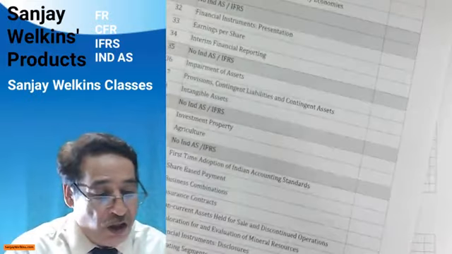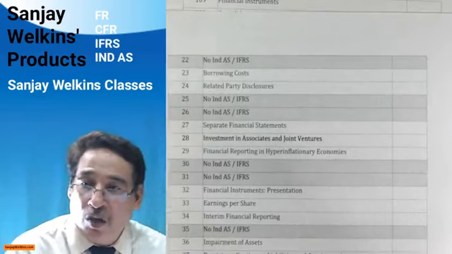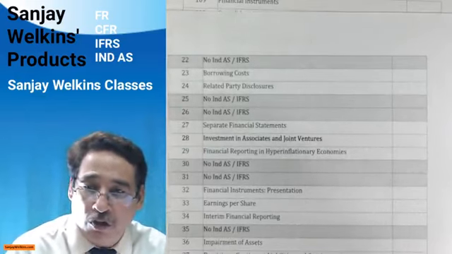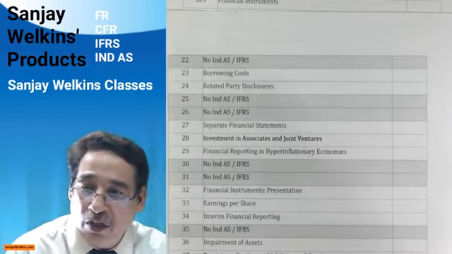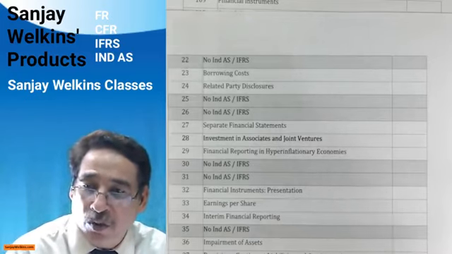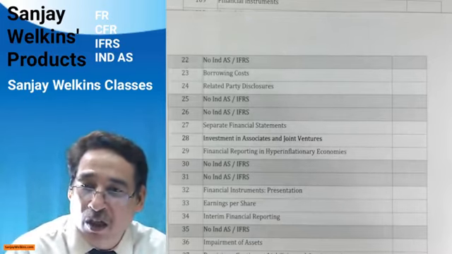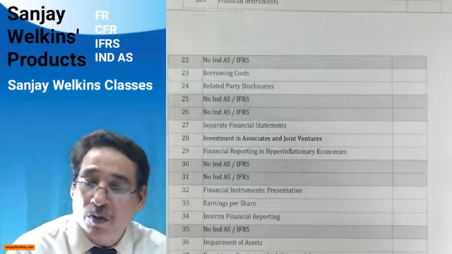In the second sheet, here it starts. First of all, we have IND AS 22, but I have written blank. That means it is reflected through a shaded area, which should give you a clue that right now there is no IND AS or, for that matter, any IFRS by the name of 22. Similarly, IND AS 23 deals with borrowing cost, then 24 related party disclosures, but 25 and 26 presently have no IND AS. 27, 28 you are supposed to do. 29 again you are supposed to do.